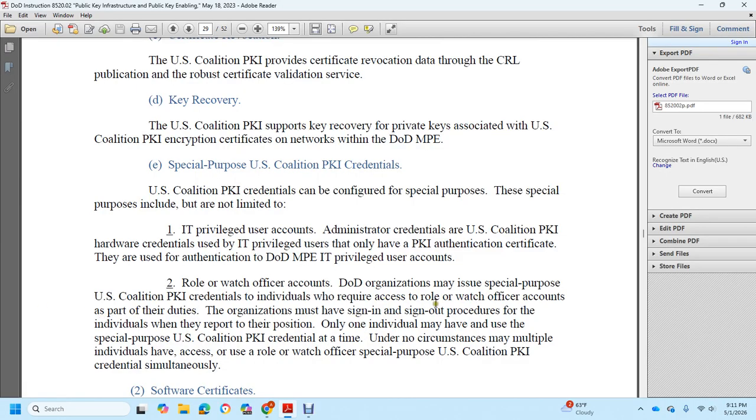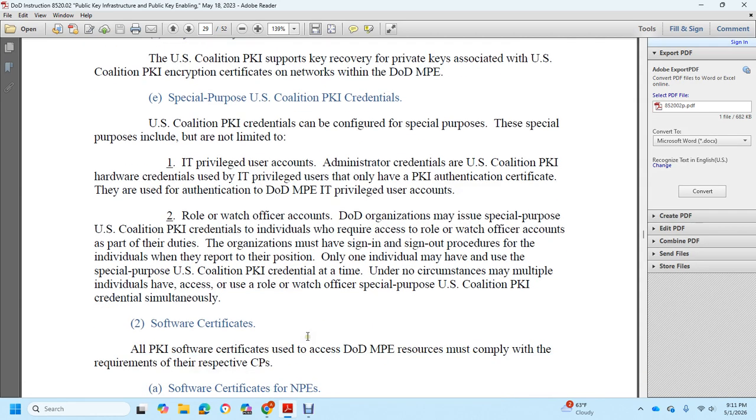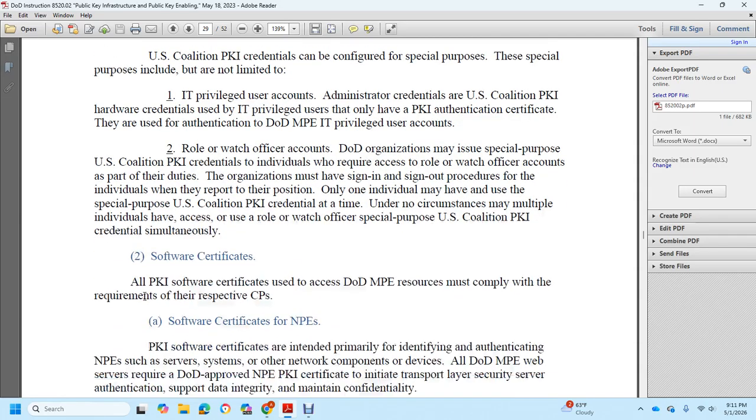of the organization. The organization will have a sign-in and sign-out procedure for the individual reporting to their position. Only one individual may use the special purpose U.S. Coalition Public Key Infrastructure credential at one time. Under no circumstance may multiple individuals have access to the role of the watch officer with a special purpose U.S. Coalition Public Key Infrastructure credential simultaneously.